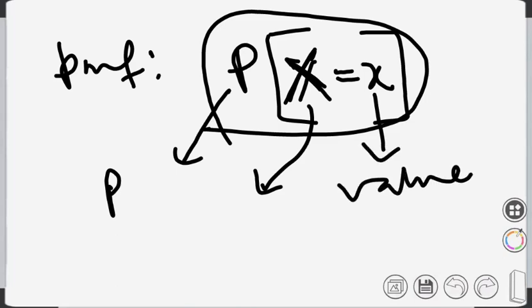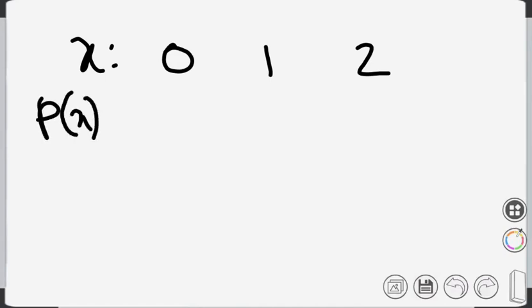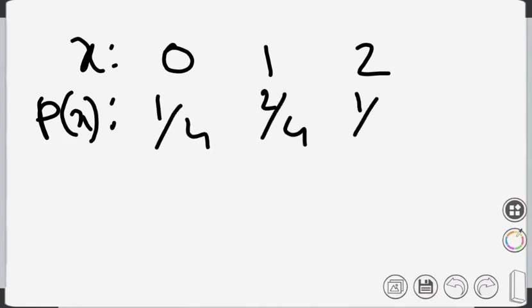Yesterday we wrote certain things, like when I am tossing a coin twice, and X is the number of heads coming up. So X equals 0, 1 and 2, and we wrote the probability f(x) as 1 by 4, 2 by 4 and 1 by 4.